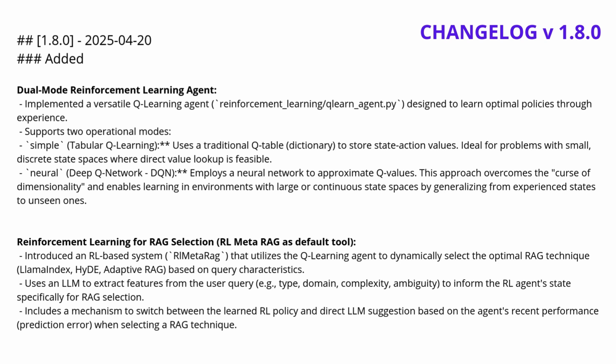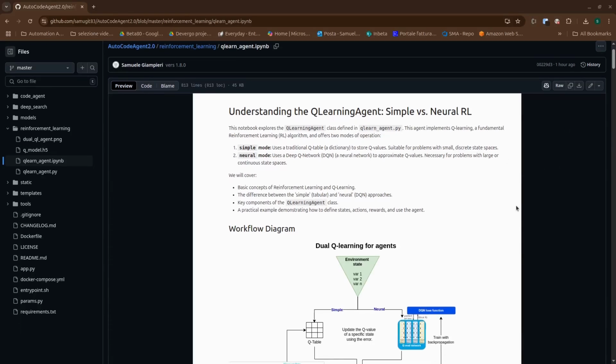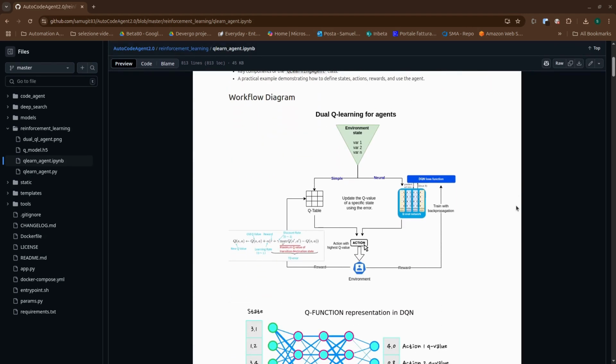Sounds cool, right? But before we see how it works in practice, let's understand the core concepts behind this new RL agent. So what exactly is reinforcement learning? At its heart, RL is about learning through trial and error, just like humans or animals often do. Imagine an agent. That's our learner. Like the Q-Learning agent in AutoCodeAgent.